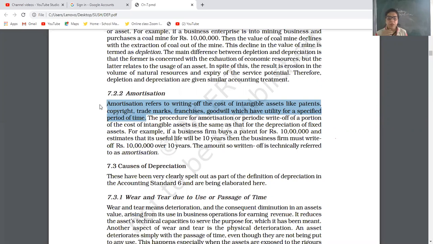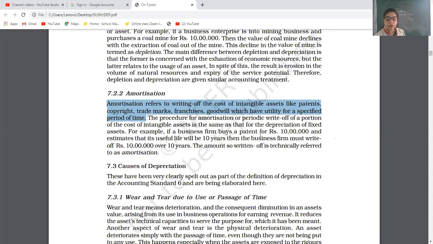See, in accounts, we gave you various types of examples. Some are tangible, some are intangible. Tangible means those assets which we can see, feel or touch. And intangible means which we cannot see or touch, like patent, copyright, goodwill.